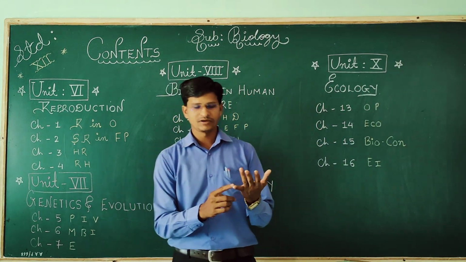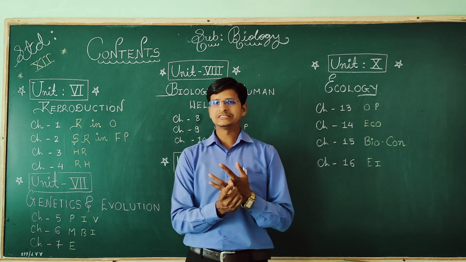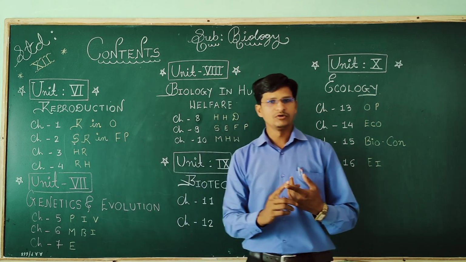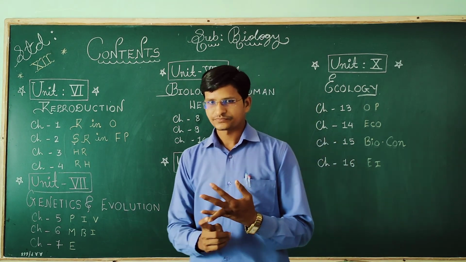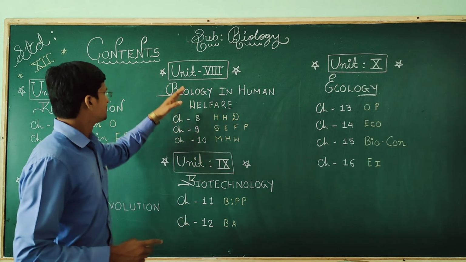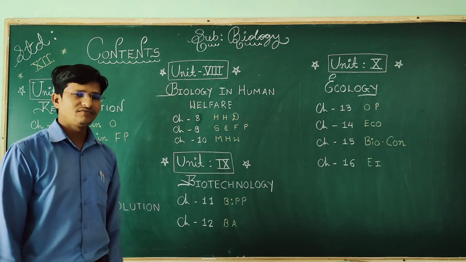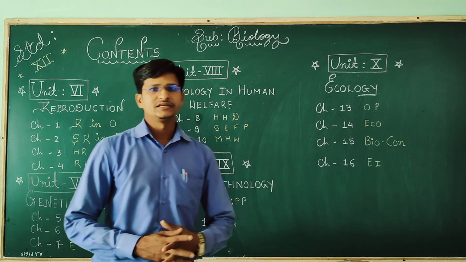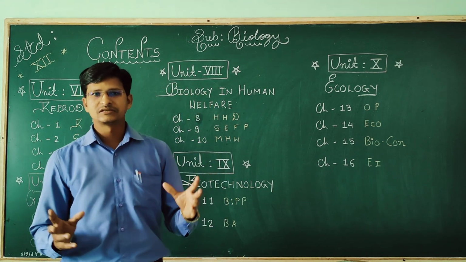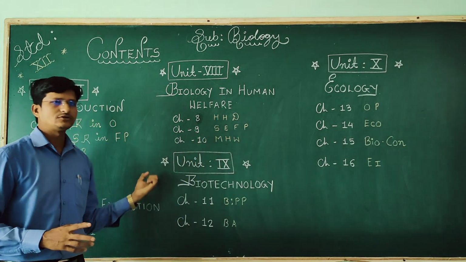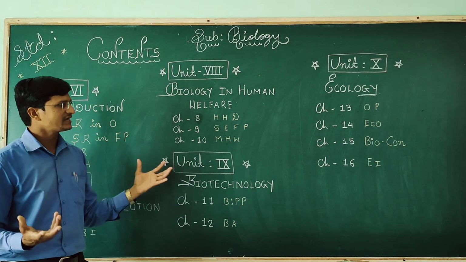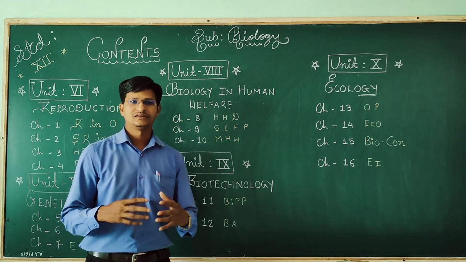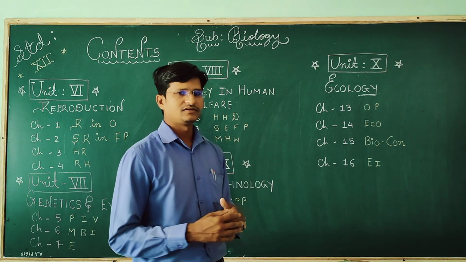So what you have to remember in the content: unit number 6 is what? Reproduction. Unit number 7 is genetics and evolution. Unit number 8 is human welfare. Unit number 9 is biotechnology and unit number 10 is ecology. So this is the thing we needed to discuss. This is a brief introduction about the content, and next time when you see the video, we will start with a new chapter in this biology.